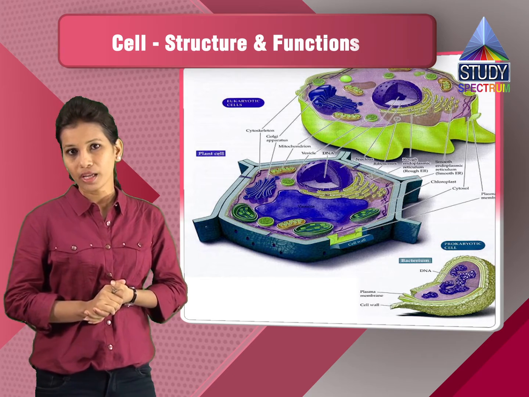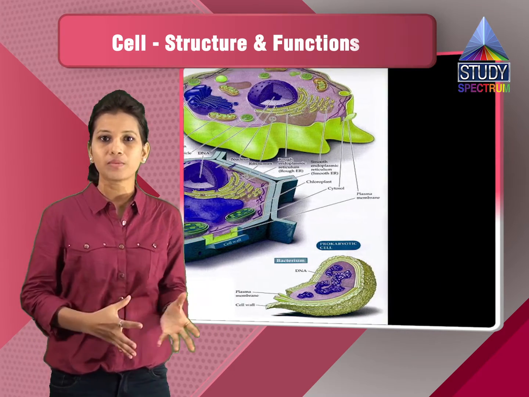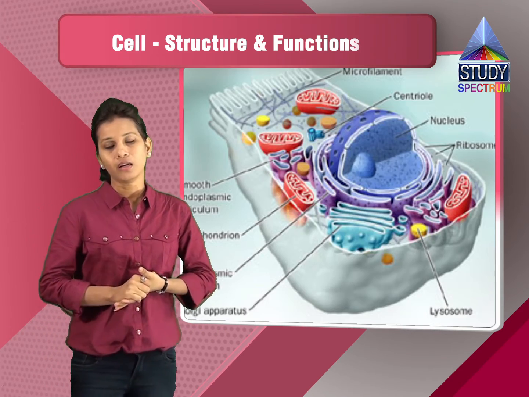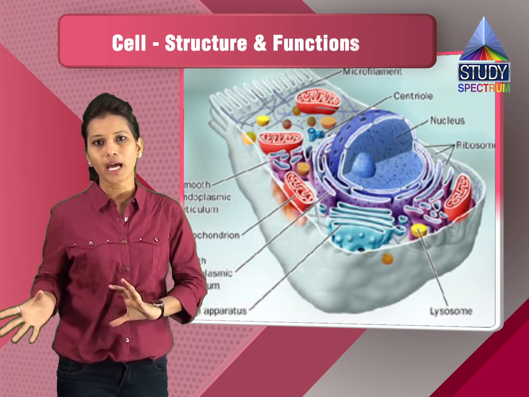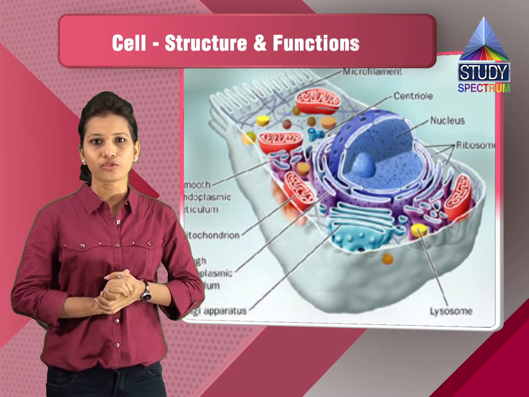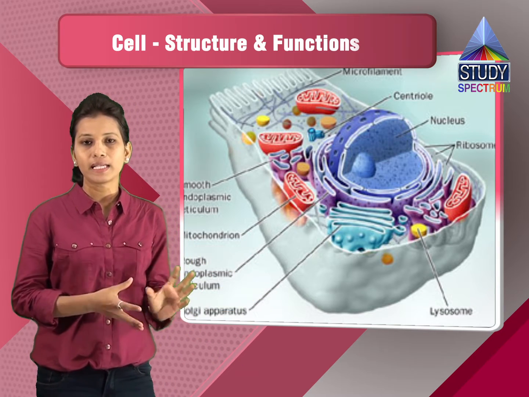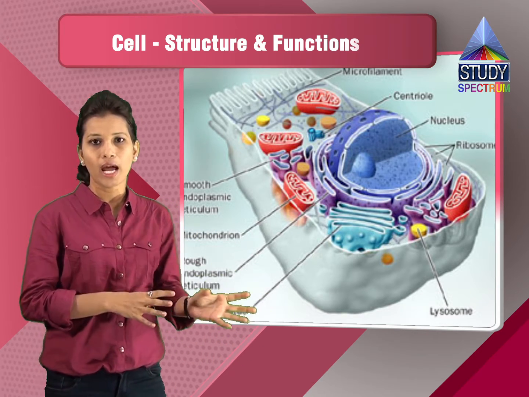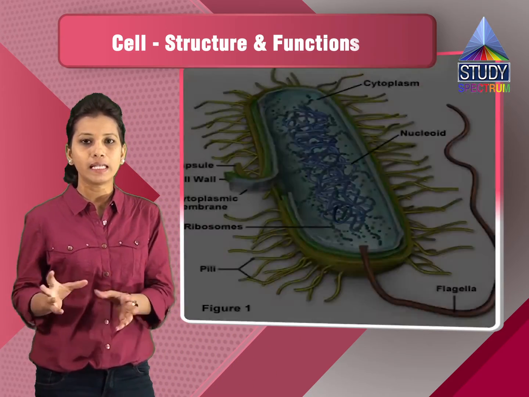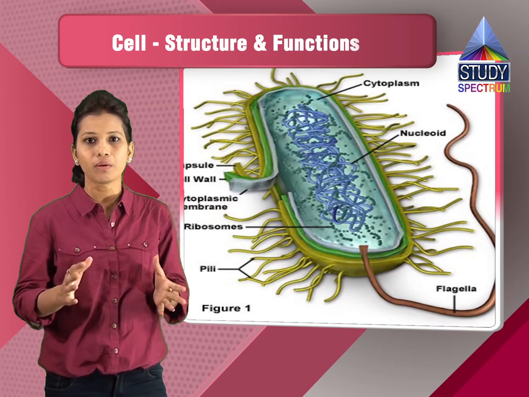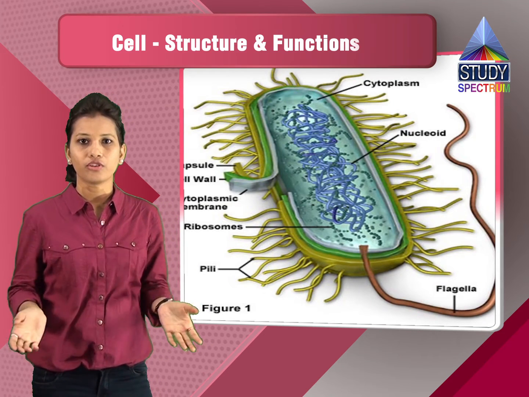We have seen mitochondria, ribosomes, endoplasmic reticulum, and also the lysosomes, which are the suicide bags. These are all the organelles which perform different functions. In case of a prokaryotic cell, they have a few organelles which are required for their survival. In case of a eukaryotic cell, they have all the organelles which perform the different functions.